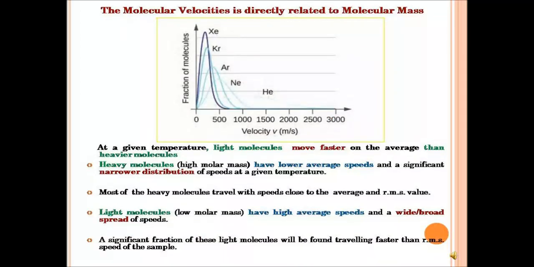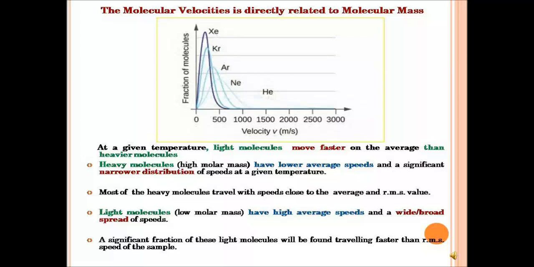Then the next one, we'll be looking at the molecular velocity, how molecular velocity is related to molecular mass. We can see from this typical example here of noble gases, where we have helium, neon, argon, krypton, and xenon.